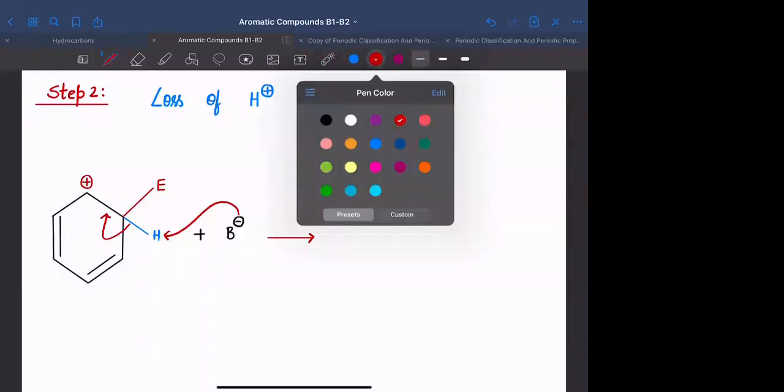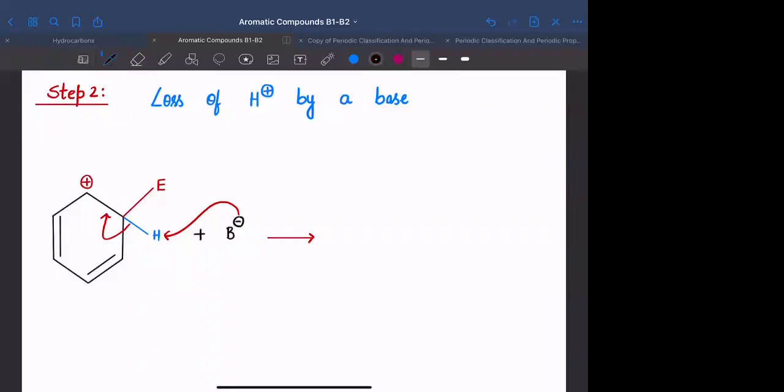Okay. So in the process, can you see the aromaticity is regained? Intermediate जो है, it is not aromatic. Because of removal of hydrogen with the help of a base, the aromaticity is regained. Any doubt, anyone?